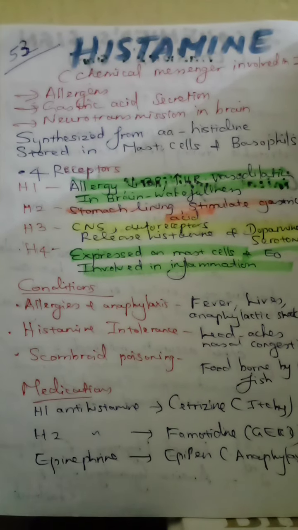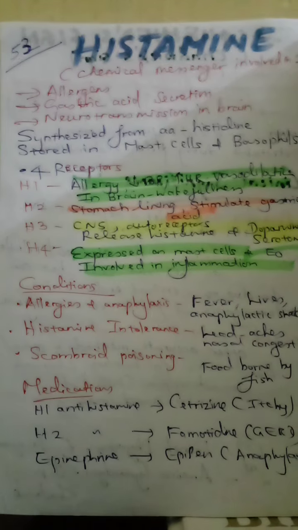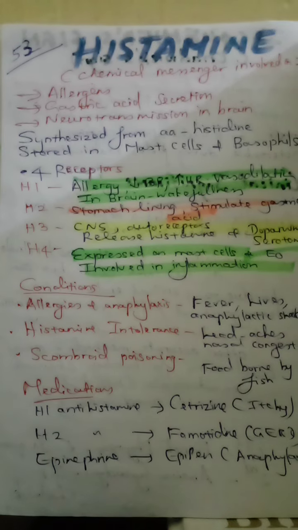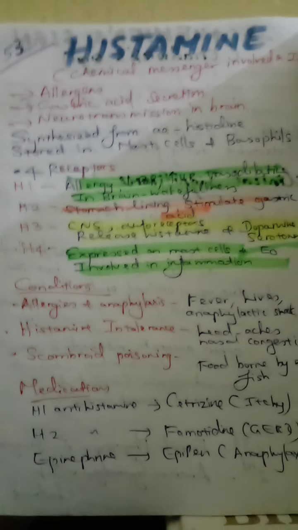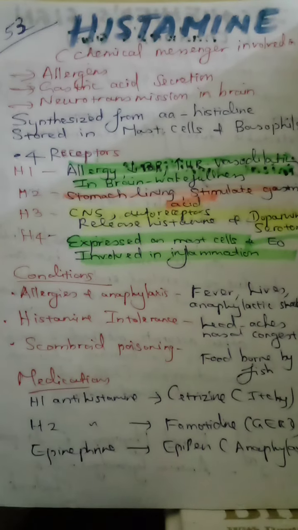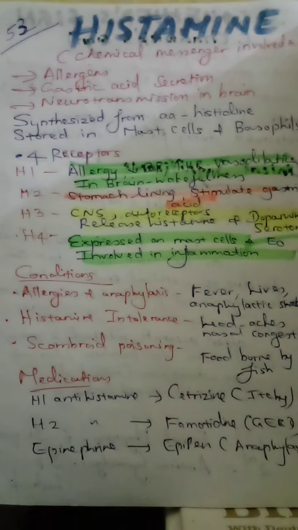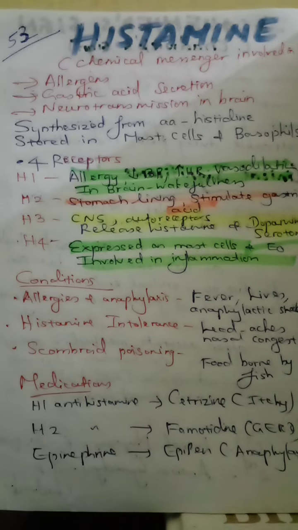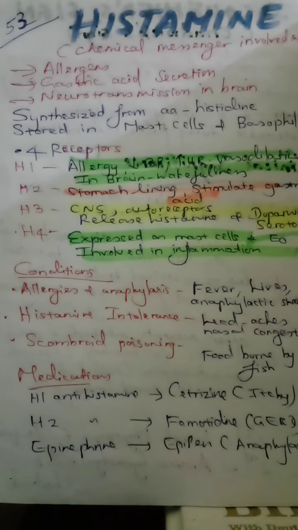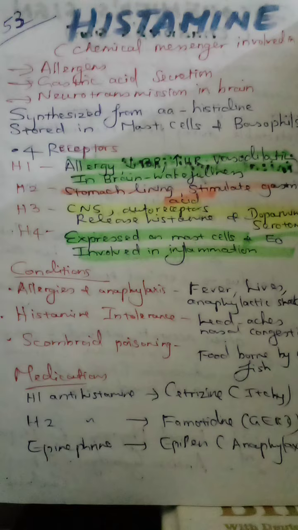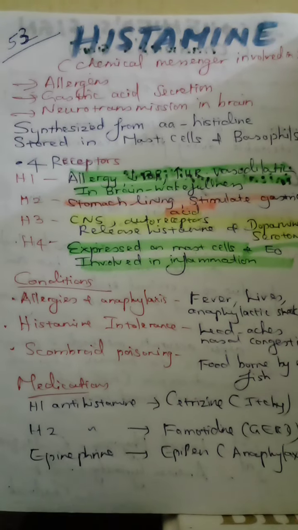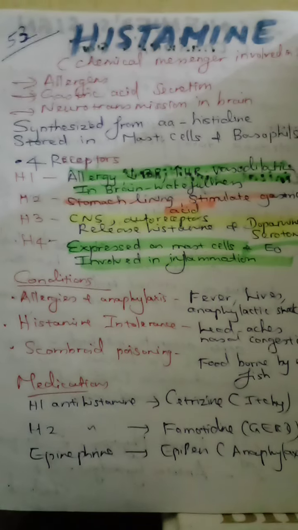But if you look at its nature, it's derived from an amino acid, mainly the amino acid histidine. And where do we really find this? In blood cells, like basophils and mast cells. And as we know, basophils and mast cells are interconnected. Basophils is the name given when they are in the blood, and mast cells when they are present in the tissues.